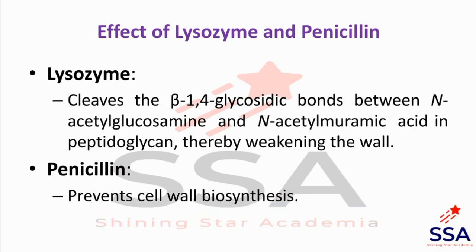Then next, penicillin. Penicillin is one type of antibiotic and it is produced by the fungus Penicillium. And antibiotics, as we have seen earlier, prevent or stop cell wall synthesis. So a new bacterial cell cannot be synthesized, and by this it prevents cell wall biosynthesis.